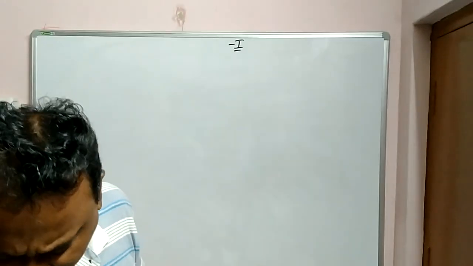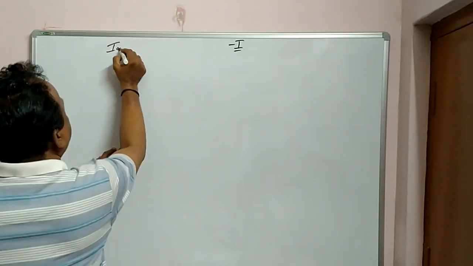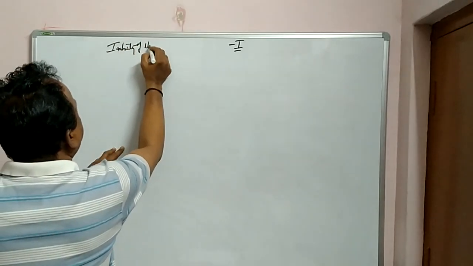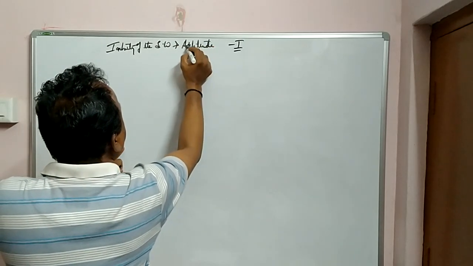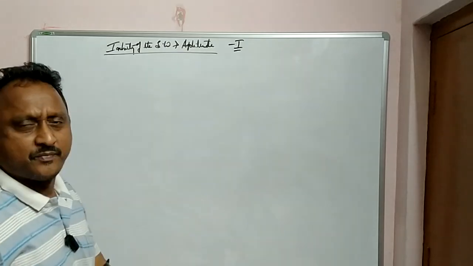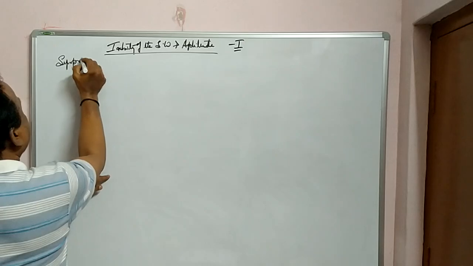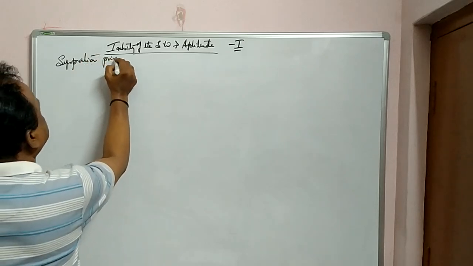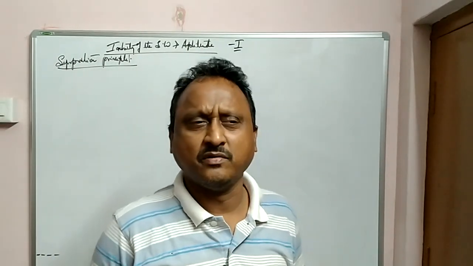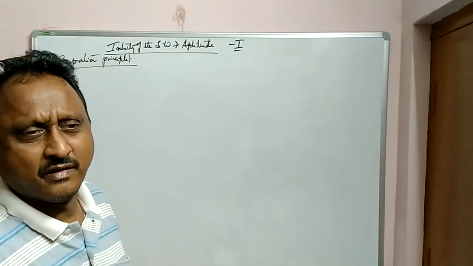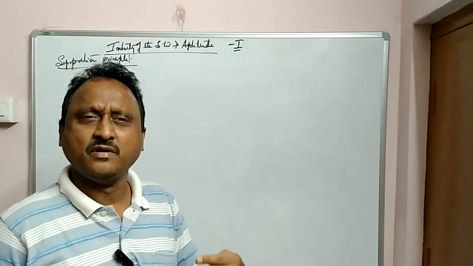Now let us try to understand the relation between the intensity of the sound wave and amplitudes, by using the principle of superposition. You know the superposition principle: y net is equal to y1 plus y2, that is, the sum of the two waves.